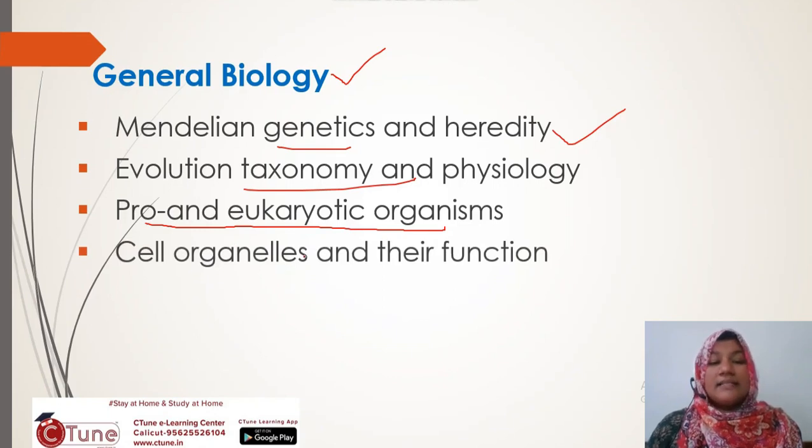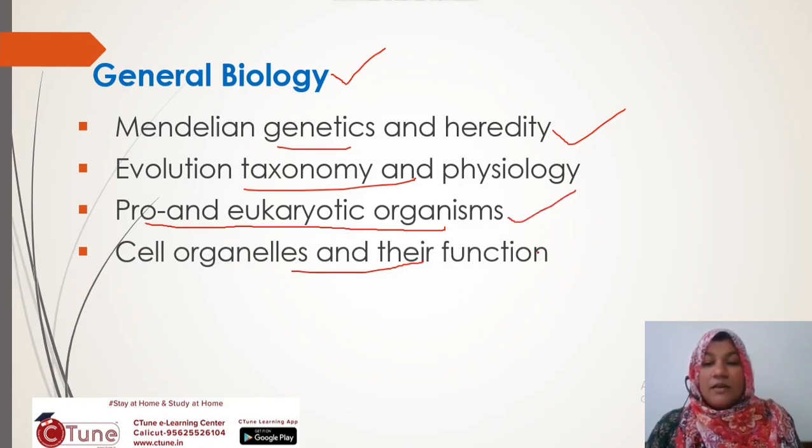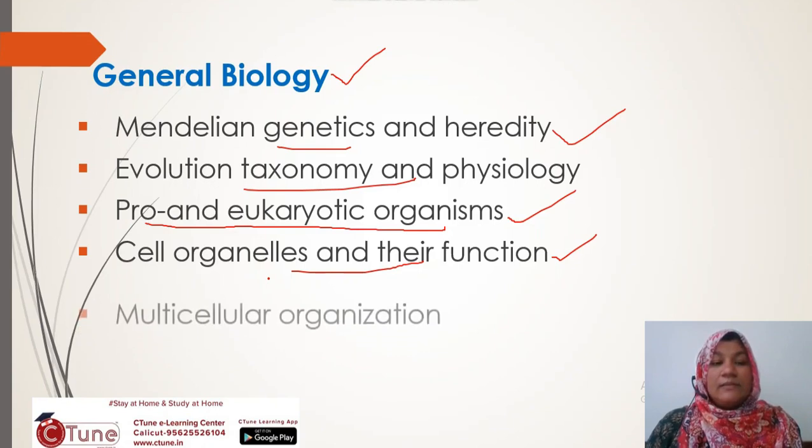Next, we can discuss the cell organelles and their function. Which are the major cell organelles? Endoplasmic reticulum, Golgi complex, lysosome, vacuole, mitochondria and their function. The question will ask things like powerhouse of the cell and the functions of different organelles.